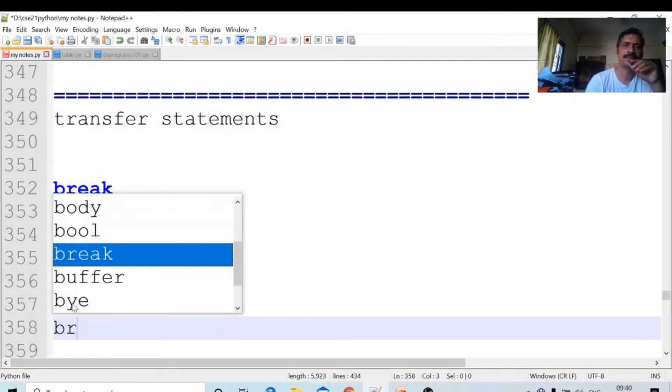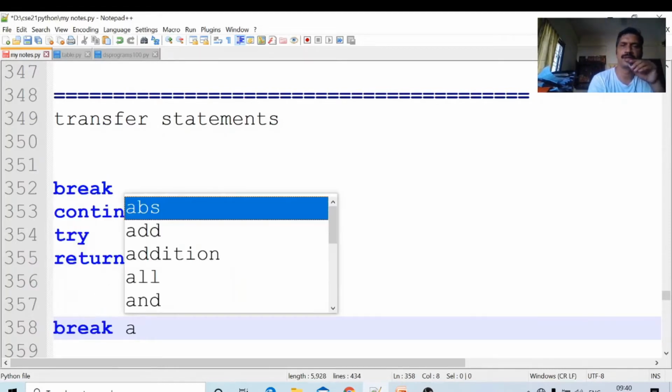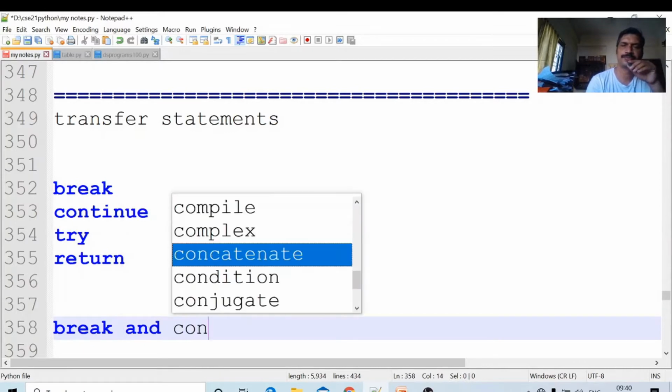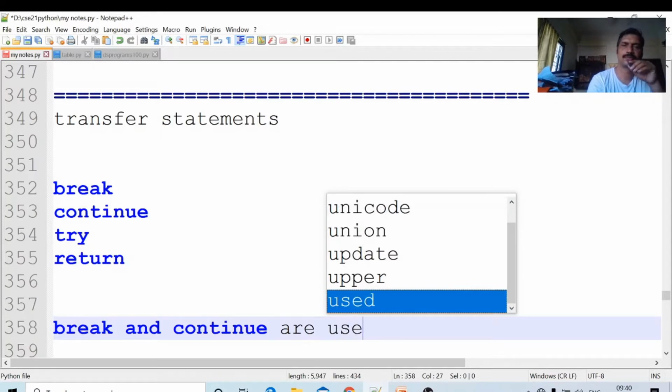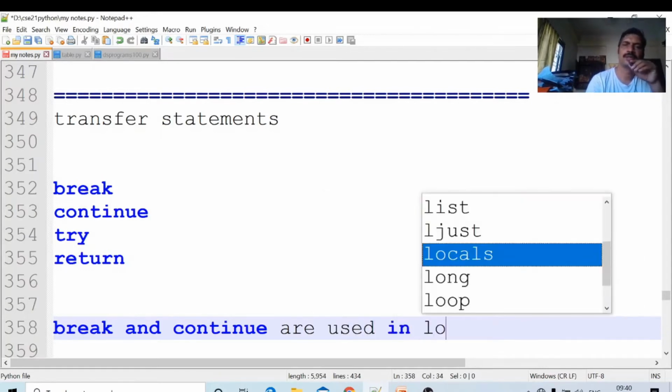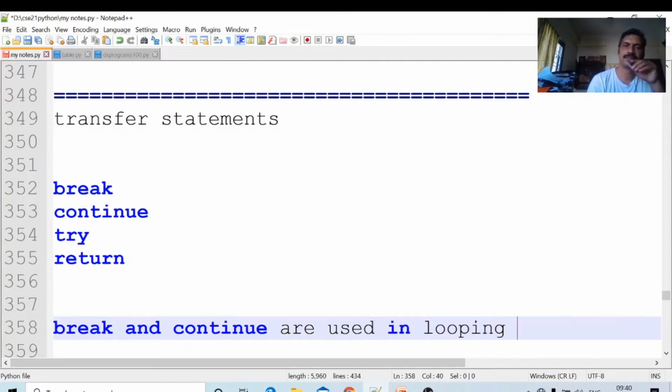Only break and continue are used in looping statements.